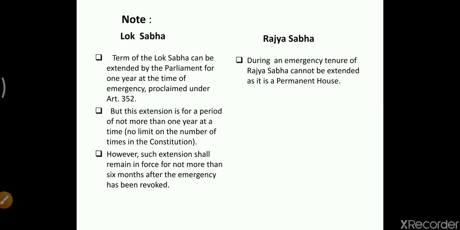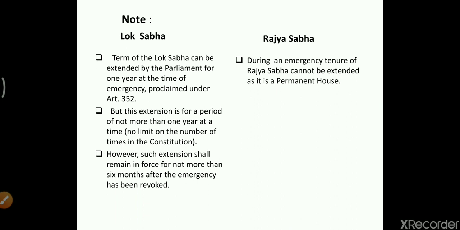But this extension is for a period of not more than 1 year at a time, and there is no limit on the number of times in the constitution. So, we can extend the tenure of the Lok Sabha only for 1 year at a time.